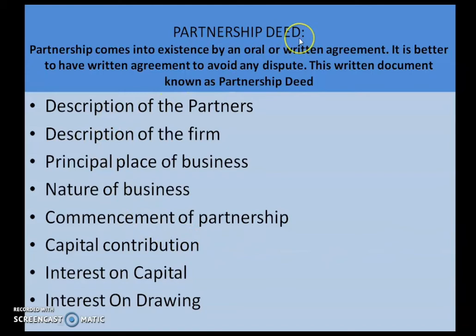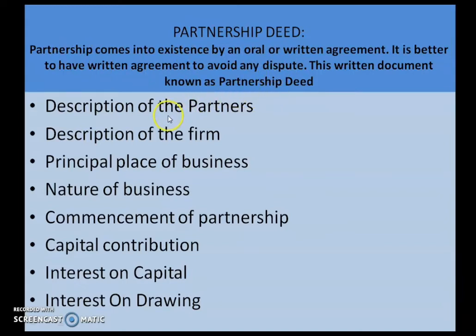Now, what is partnership deed? Partnership comes into existence by an oral or written agreement, which we already saw. It is better to have a written agreement to avoid any disputes. In case of disputes, this written agreement can be a proof. These written documents are known as partnership deed. So there may be a question, what is partnership deed? You have to write these points.